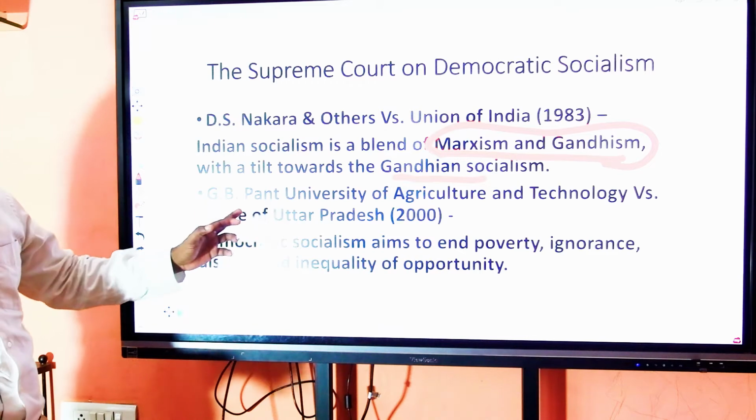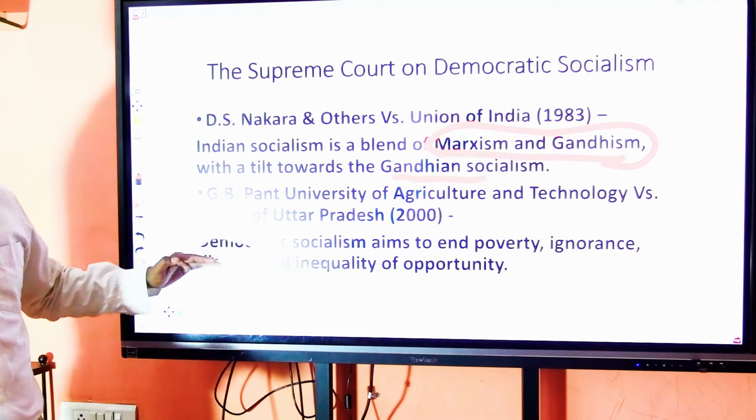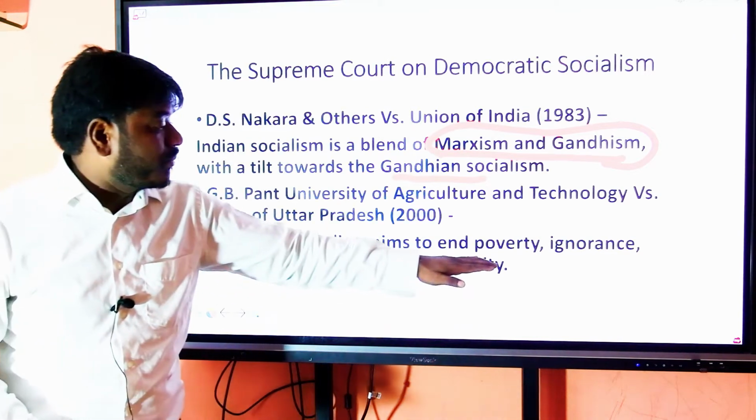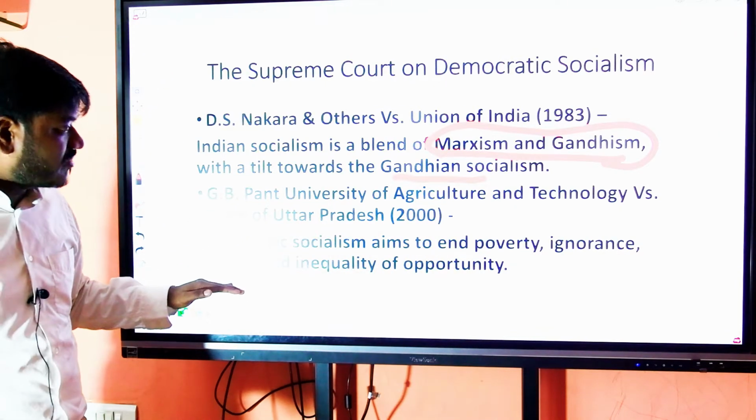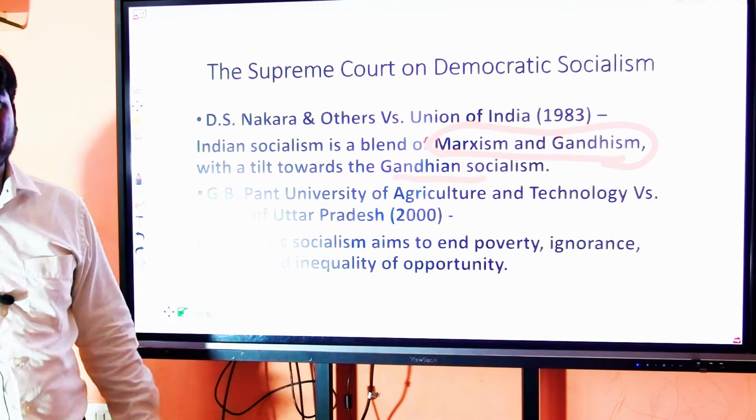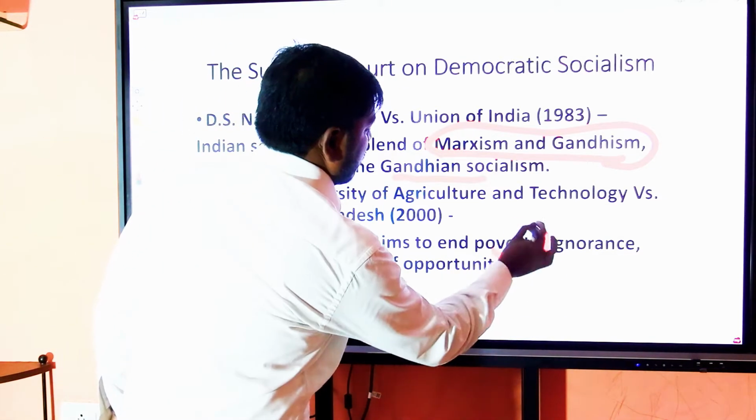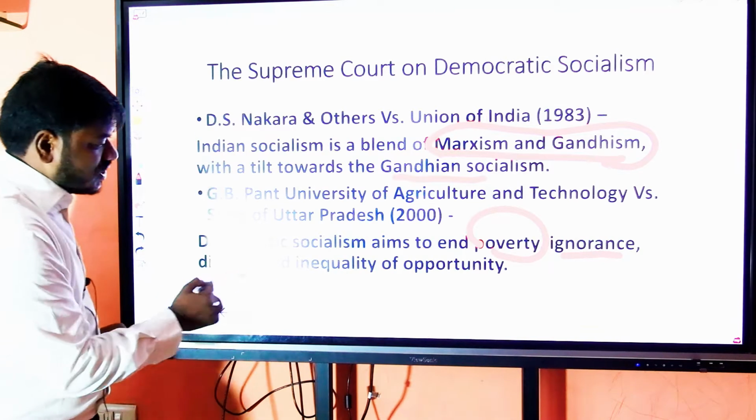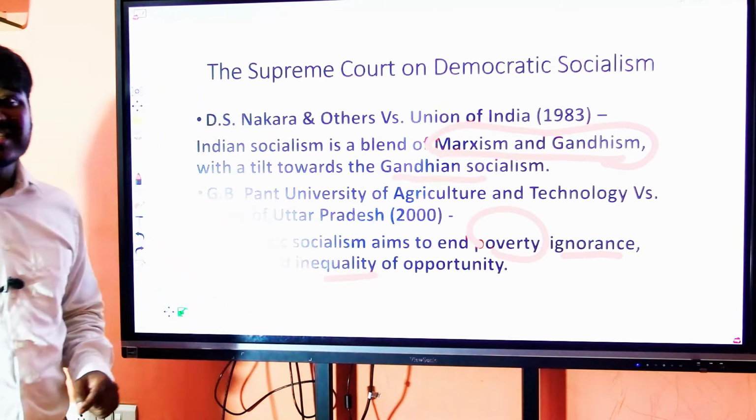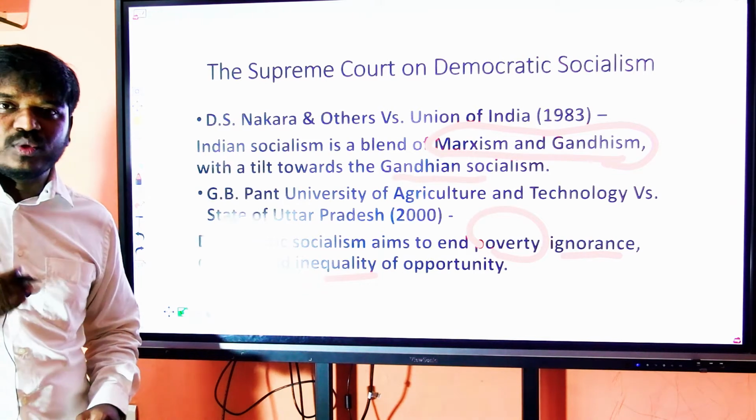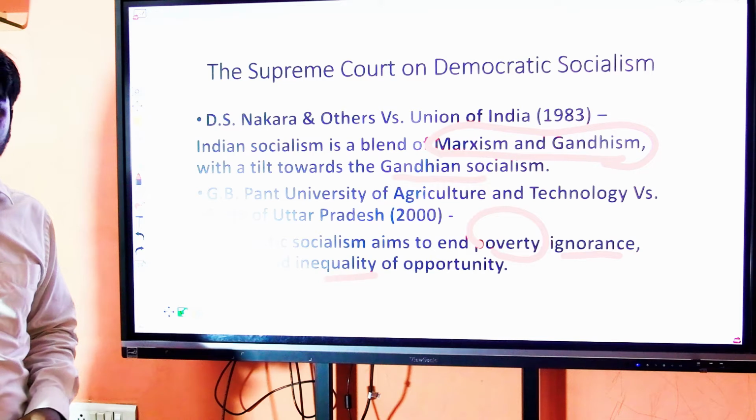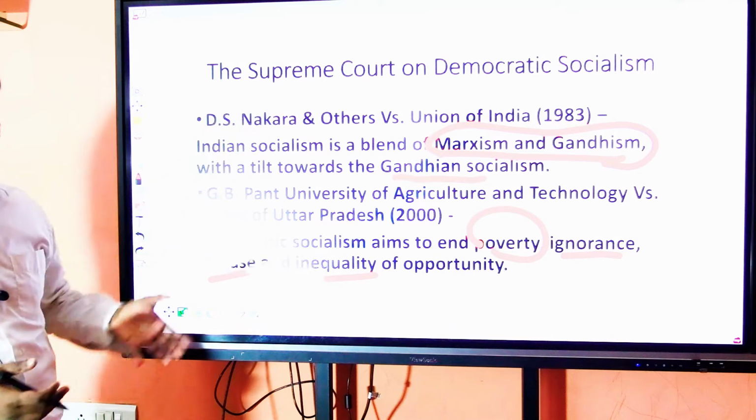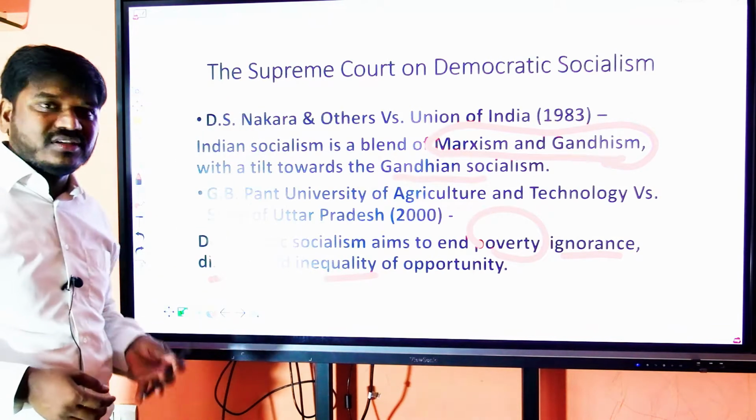In another case, G.B. Pant University of Agriculture and Technology versus State of UP in 2000, the Court says democratic socialism aims to end poverty, ignorance, disease and inequality of opportunities. Wonderfully put by the Supreme Court. It should end poverty, ignorance, disease, inequality. This is the kind of socialism which we have been evolving into. We can definitely see this from the judgments and the statements from the Supreme Court based on these two judgments.